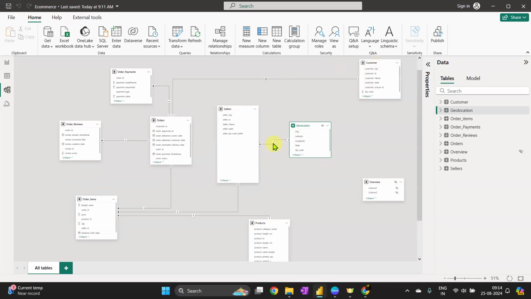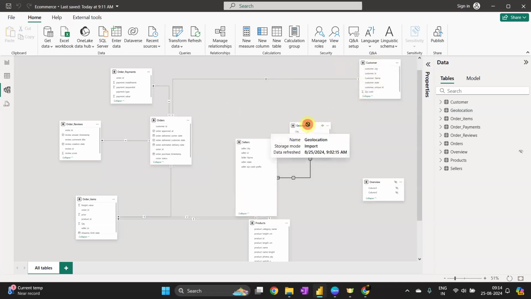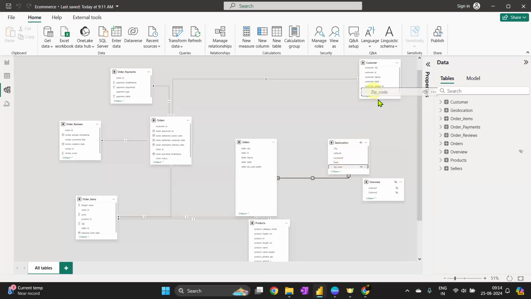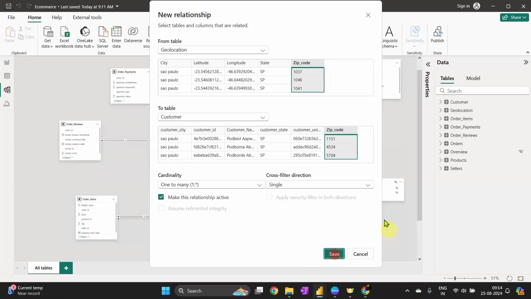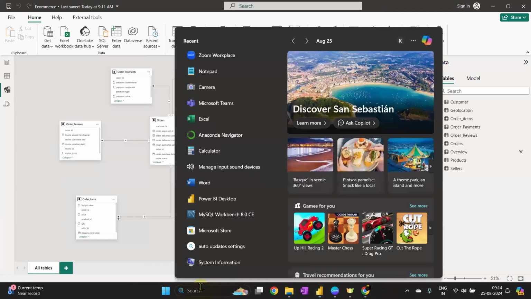Of course, you cannot connect it with both at the moment, because if you try to connect these two with this zip code and that zip code, as you probably got the error, it creates ambiguity. It creates a circular connection. In QlikView, the reporting tool, we used to call it a circular reference. So each table is in a circle.